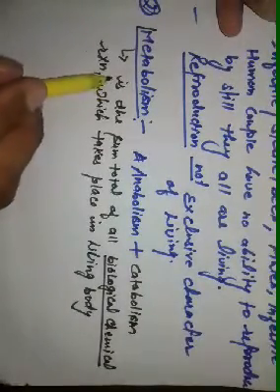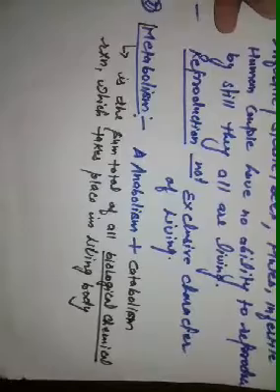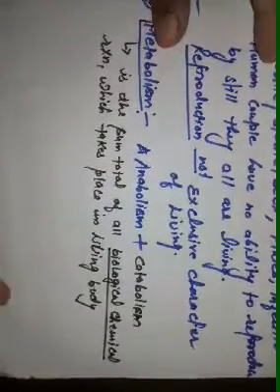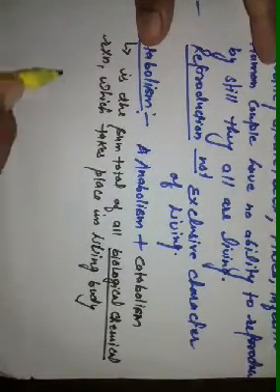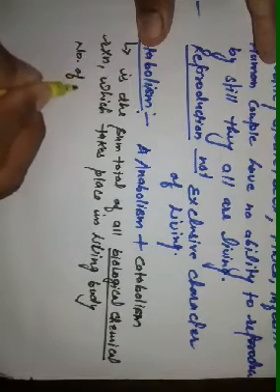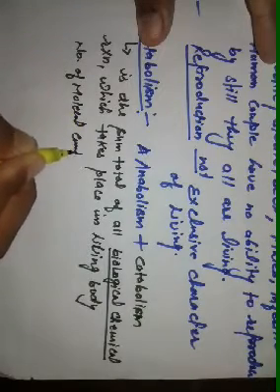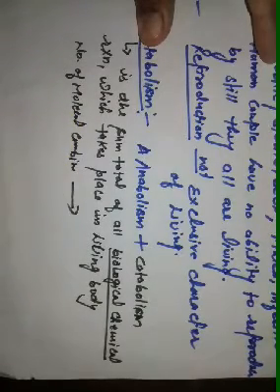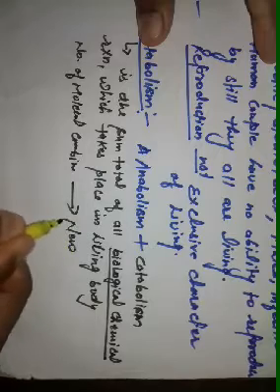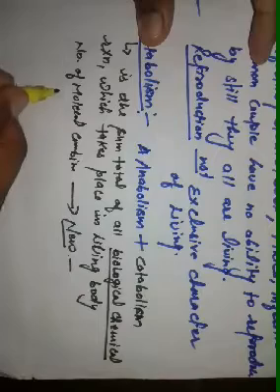What is the meaning of the definition? A number of chemical reactions take place in the living organism, meaning a number of molecules combine to form new molecules, and these new molecules are the product of the chemical reaction.